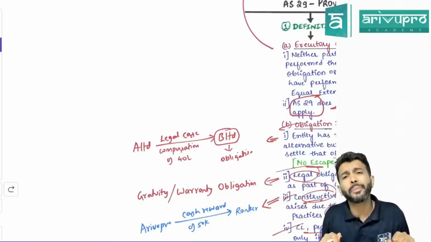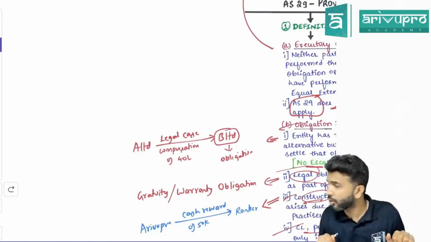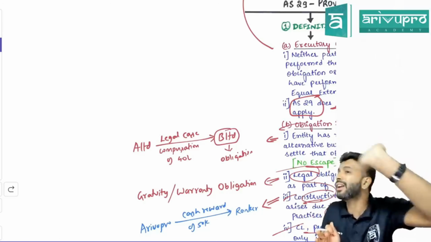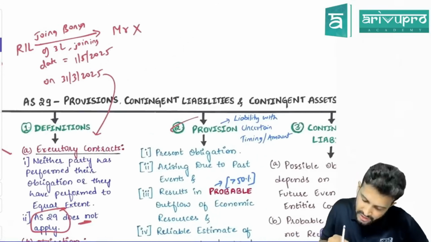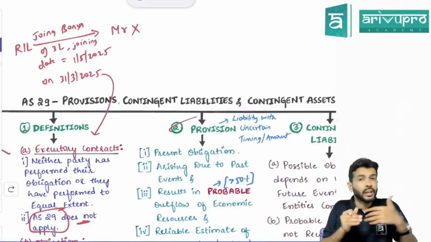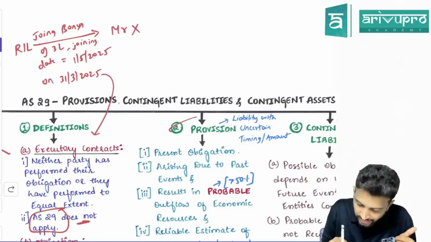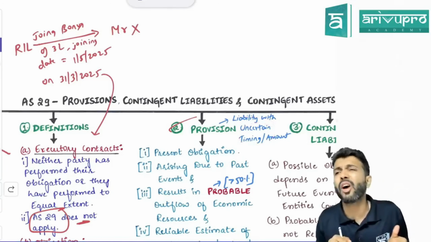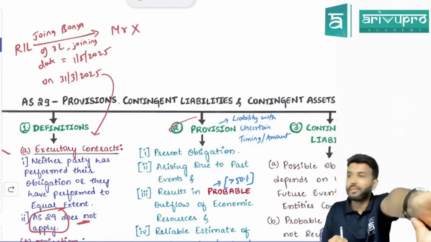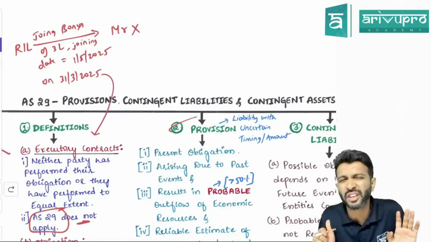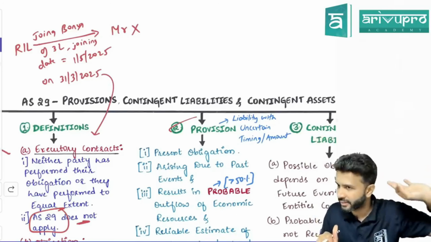No. How much it will come, can you say? When it will come, can you say with precision, or can you only estimate? You can only estimate. That's the reason we say a provision is a liability, because if this warranty claim comes, the seller has to repair. Correct? So it is a liability, but with uncertain timing or amount. When this liability will arise and how much we need to settle it, you can't say with precision. You can only estimate. Hence the name.